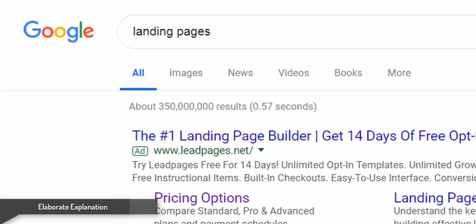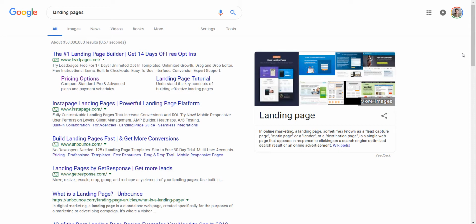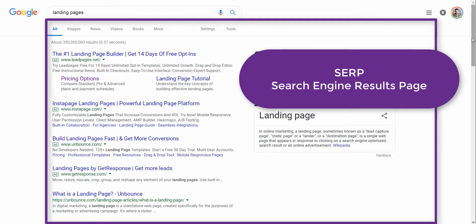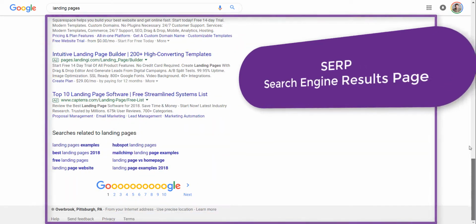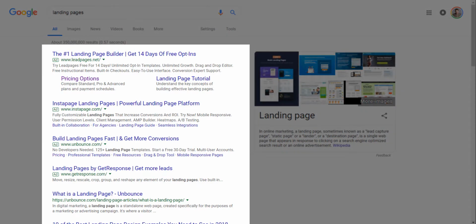Let's say I type in a search term. In this case, I'm interested in landing pages. What I get on this page is a SERP, S-E-R-P, a search engine results page, and that's everything that's on this page together. As an end user, I can just click on any of these results and be satisfied.